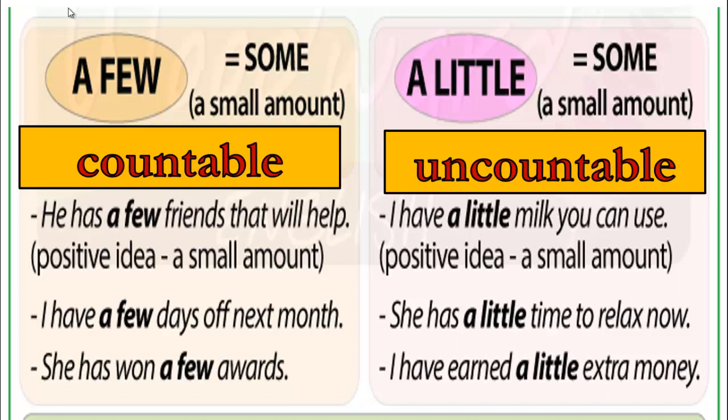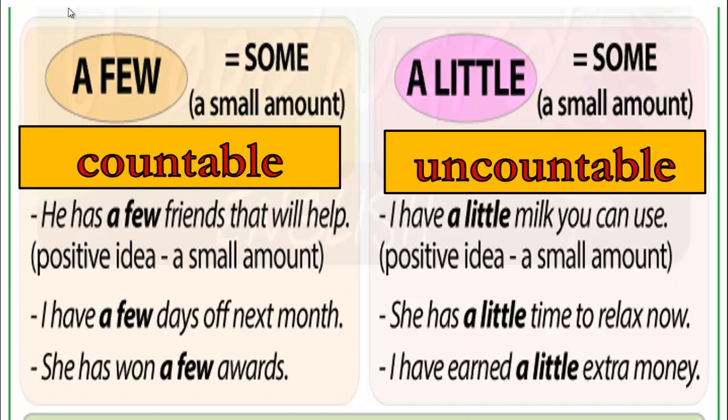But what about the phrase a little? It has a positive idea, but we use it with uncountable nouns, like the first example, I have a little milk you can use. We have the word milk, and we cannot count milk. So we cannot use a few here, we have to use what? A little, that's right. She has a little time to relax now.